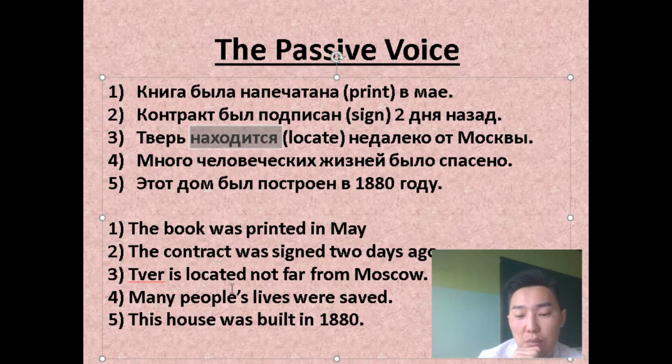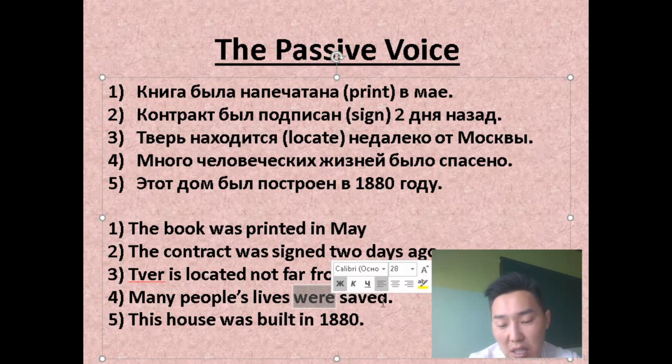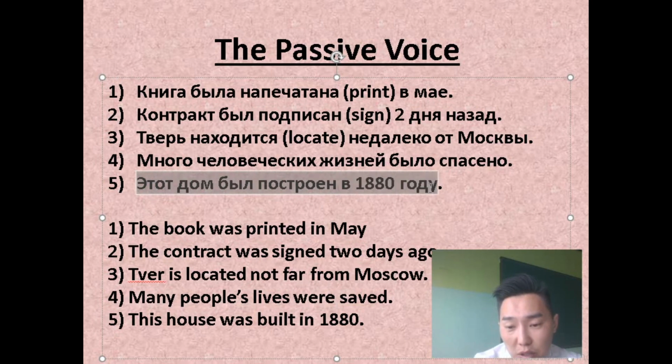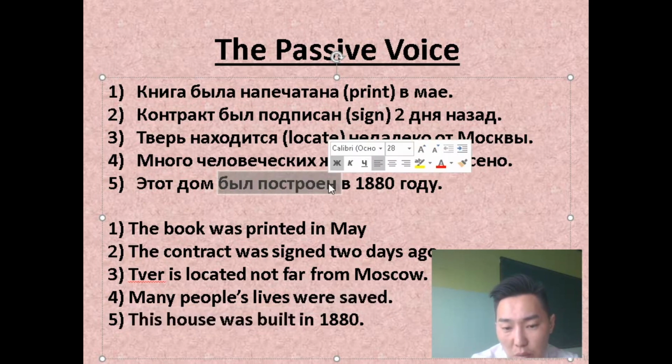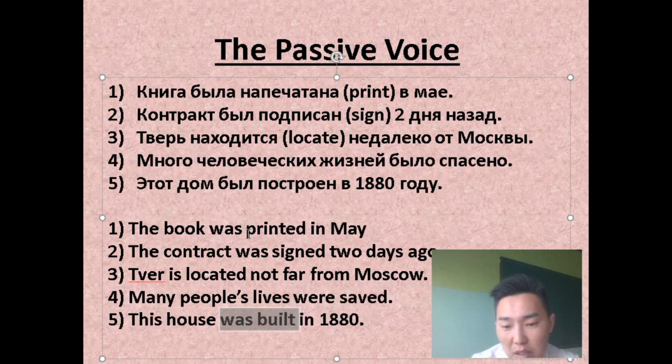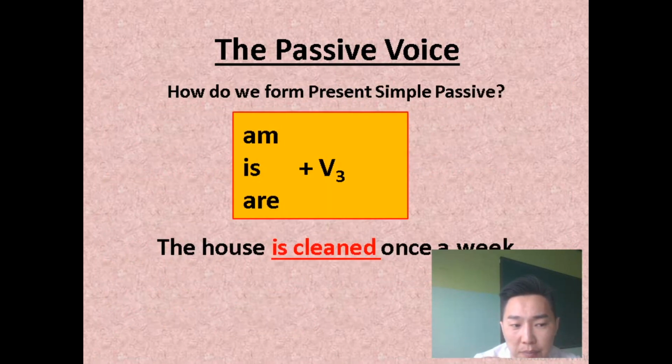Много человеческих жизней было спасено. Many people's lives were saved. Yeah, было спасено. Plural, we use were, save. The third form. Number 5. Этот дом был построен в 1880 году. This house was built. Yeah. Был построен, was built. Singular, yeah. Was built. The third form of the word built is built. In 1880.